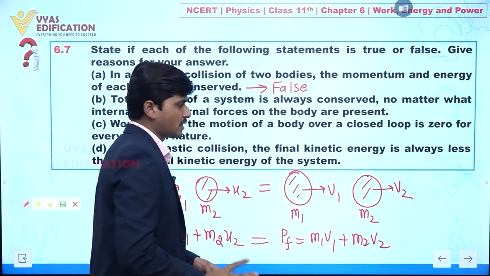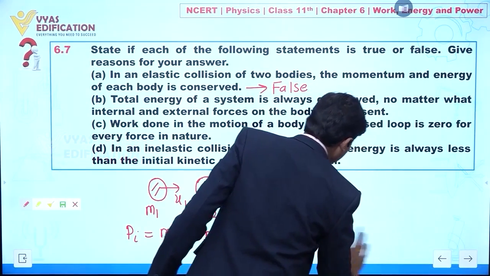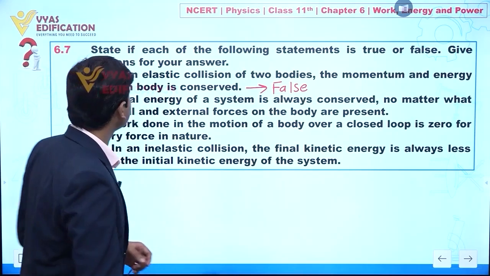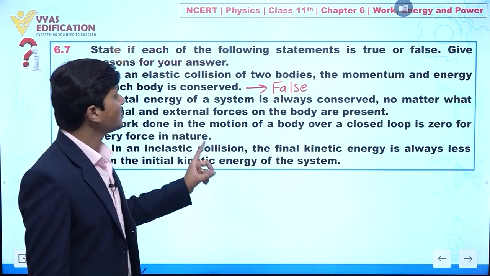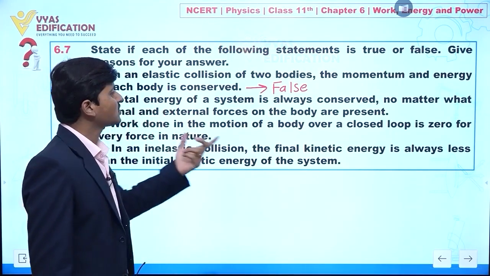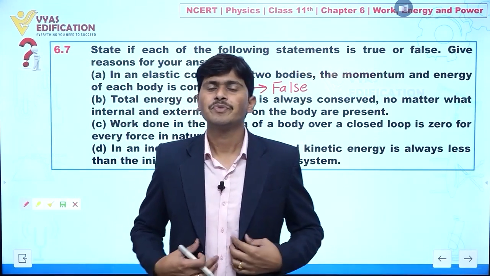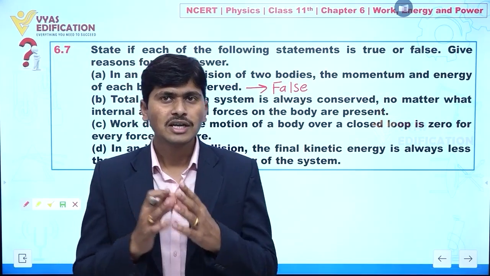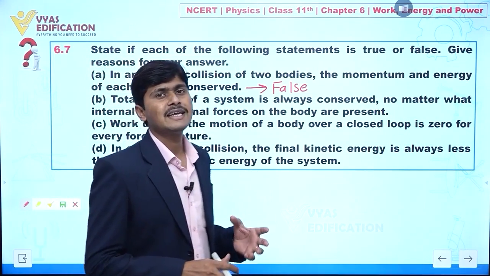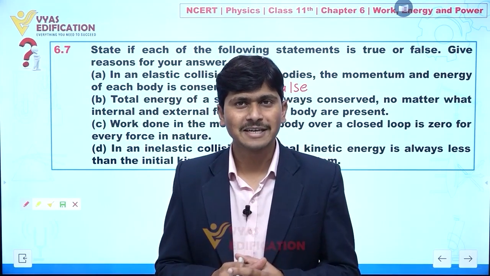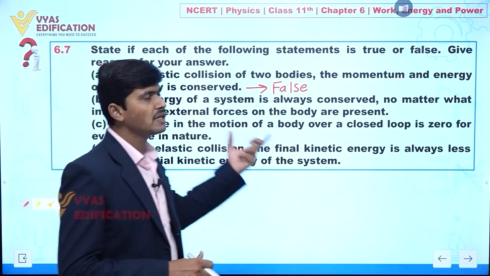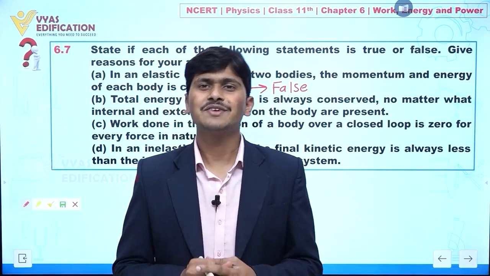Clear to everyone? Yes. Now we are going to discuss part number B. In part number B, it is given to you, total energy of a system is always conserved no matter what internal and external forces on the body are present. Always keep in mind, total energy of the system is always conserved whenever no external force is acting, or when only conservative forces are acting.